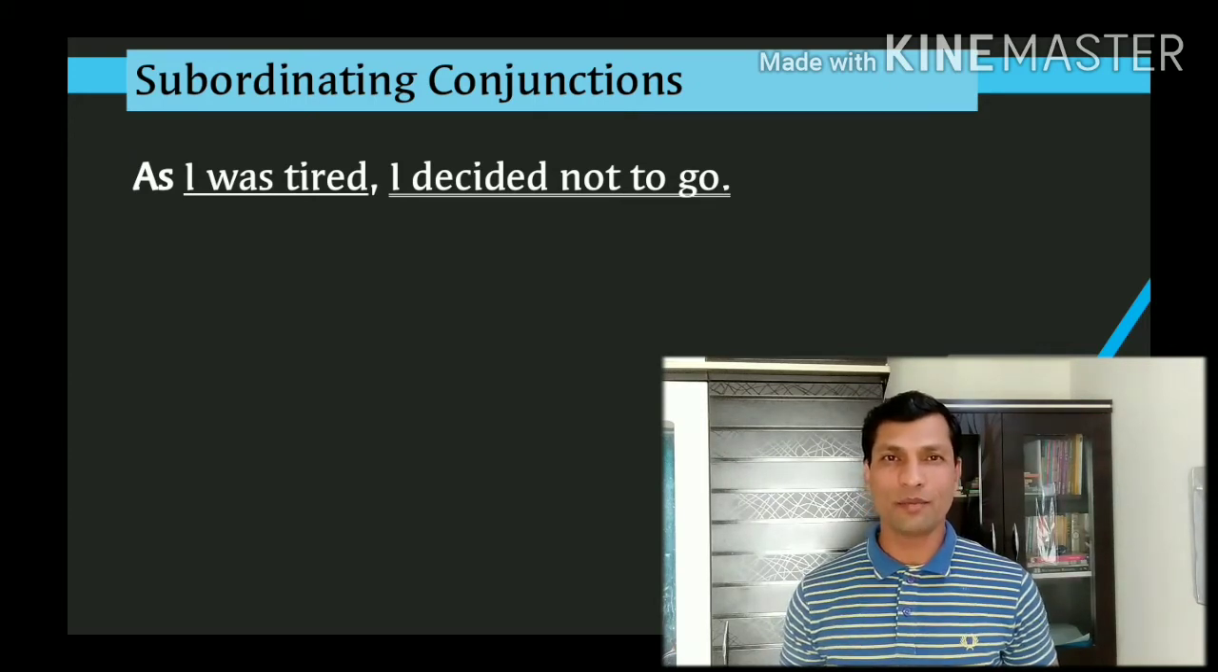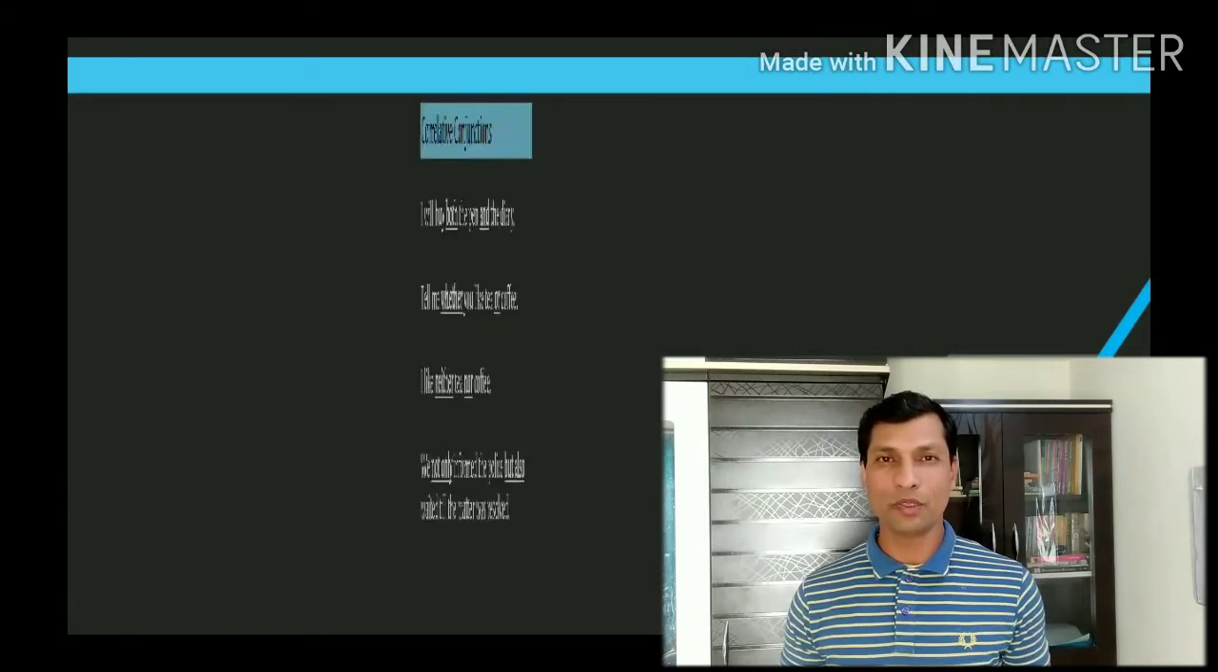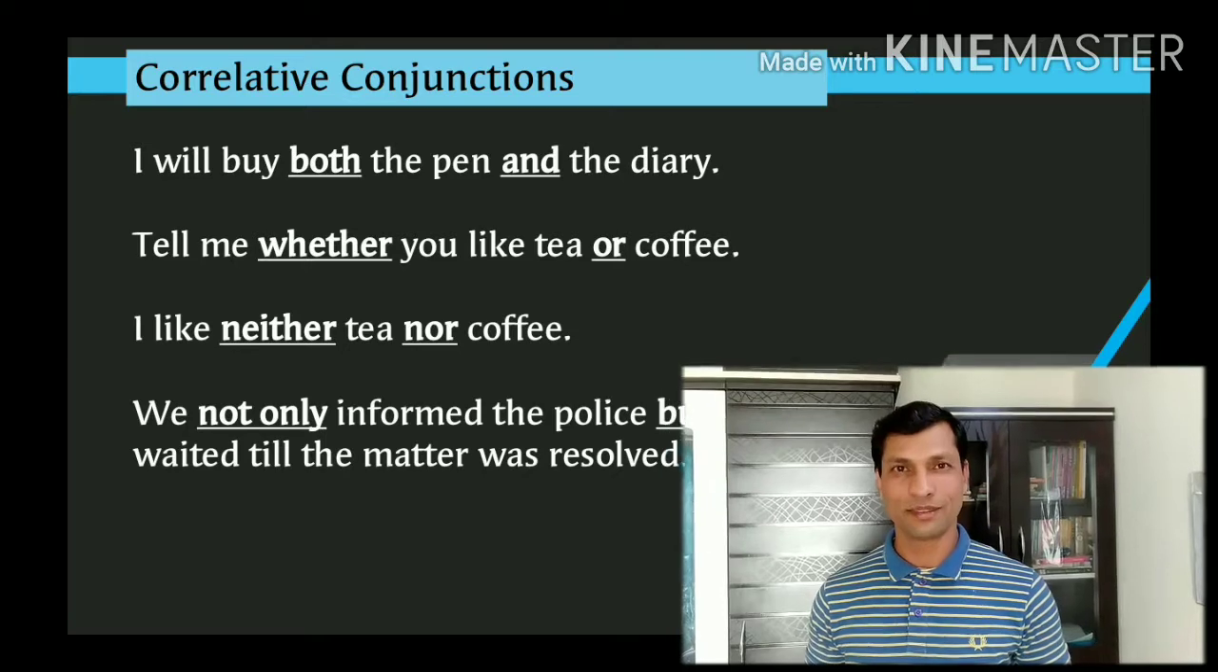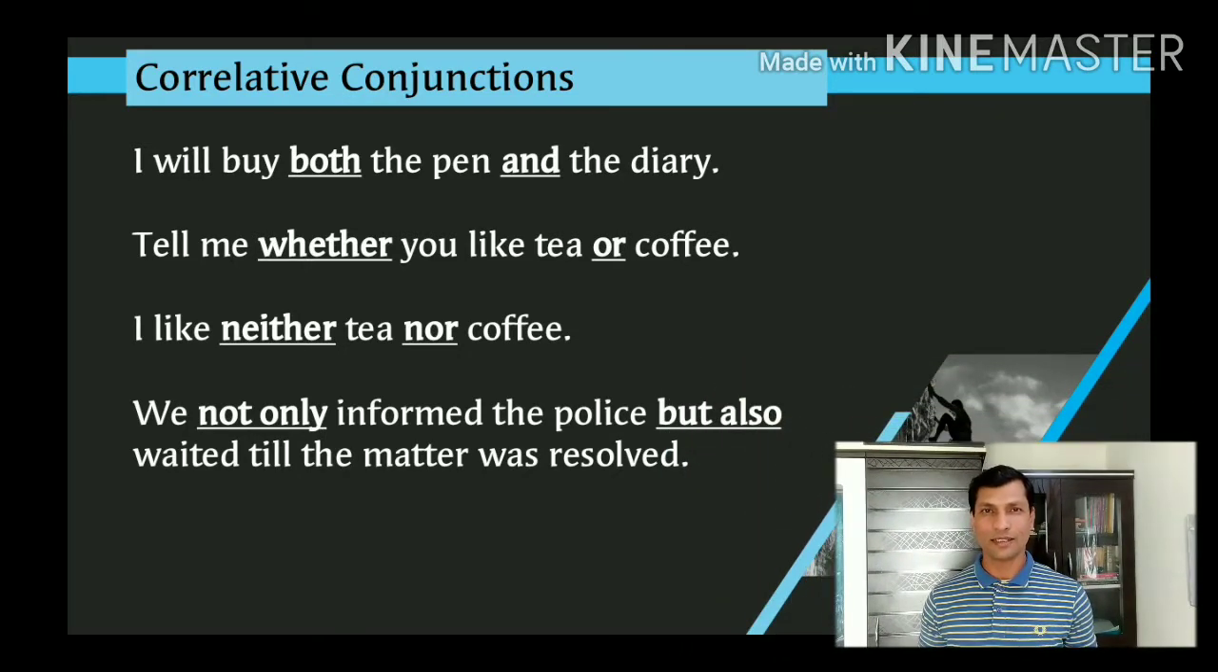Let's look at some examples of correlative conjunctions. I will buy both the pen and the diary. Tell me whether you like tea or coffee. I like neither tea nor coffee. We not only informed the police, but also waited there till the matter was resolved.